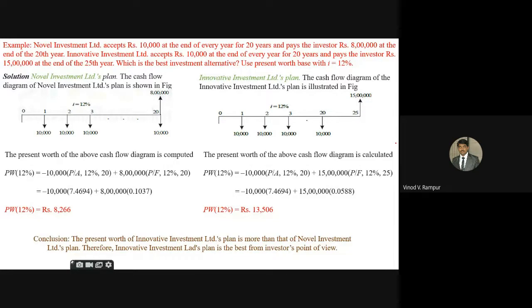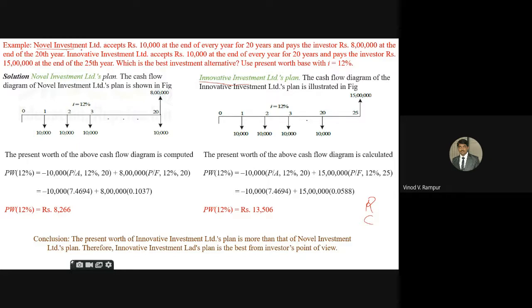In a previous problem, he did not mention whether it is a revenue or cost. Now here the same type of problem, but he has not given any table or anything. He gave all the values in the statement. There are two industries, one is Novel Investment Limited and another one is Innovative Investment Limited. Now go through the sentences, how the problem statement is given.